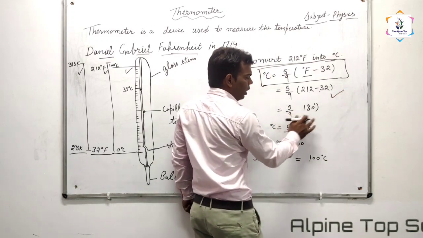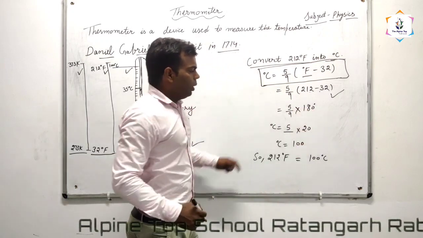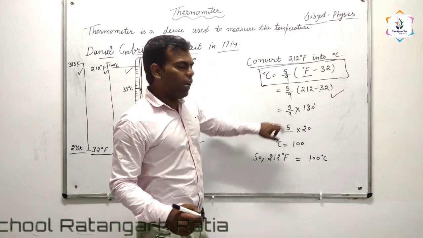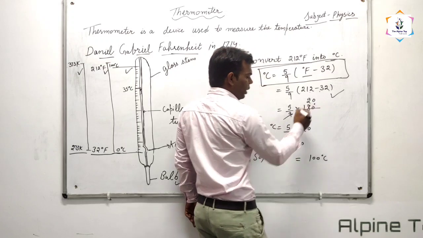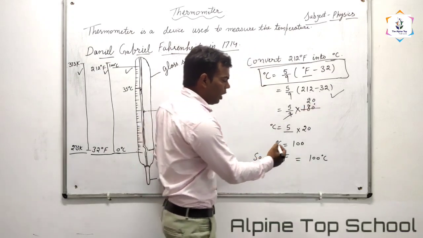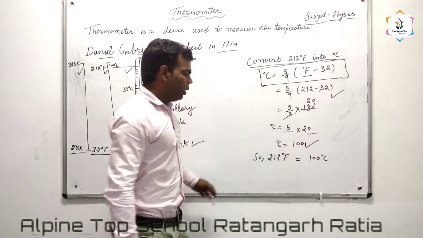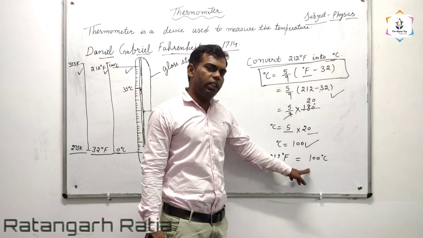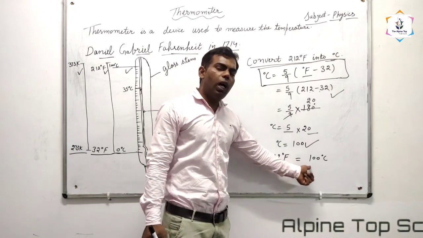We can write it like this also: 1 by 5 into 180. As we know, 180 is divisible by 9, giving 20. When we multiply 5 into 20, it will be 100. So 212 degree Fahrenheit is equal to 100 degree Celsius.